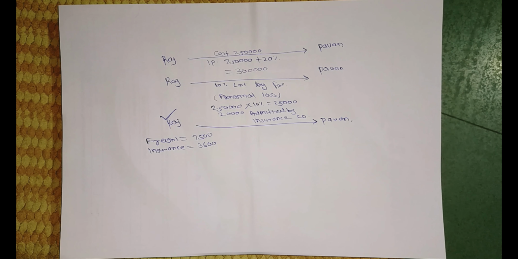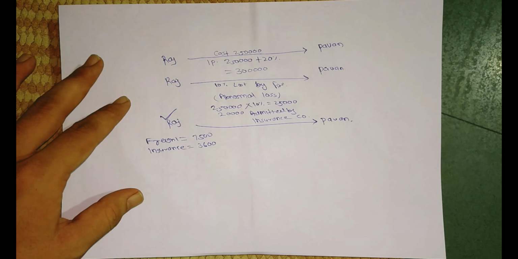The next information is that on arrival of the goods, Mr. Pawan paid the following expenses: 1,800 on loading and unloading charges, 7,800 on godown rent, 700 on corporation taxes, 2,500 on selling expenses, and 2,800 on selling commission. We represent all this information in diagram form as below.